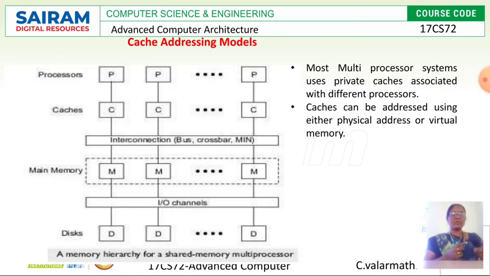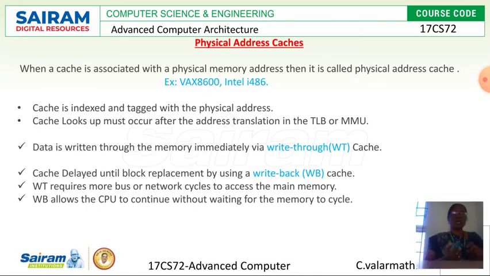With the help of caches, the processor accesses the main memory values, right? How is it accessed? There are two types of addressing models, based on how addresses are referenced in the cache memory: one is physical address cache, another one is virtual address cache, right?